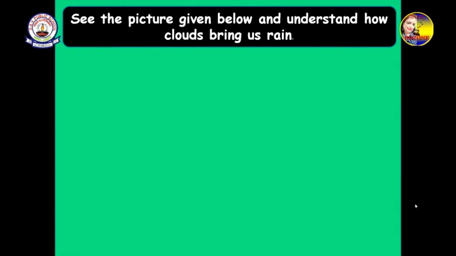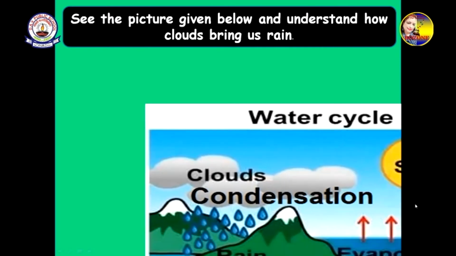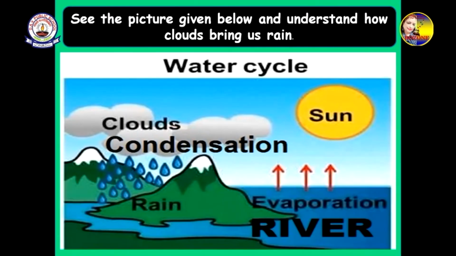Don't waste water. See the picture given below and understand how clouds bring us rain. We are going to see how the clouds are bringing us rain. So, this is a water cycle, children, and you can see this is a river. Water is filled here, and you see the water, because of the heat of the sun.